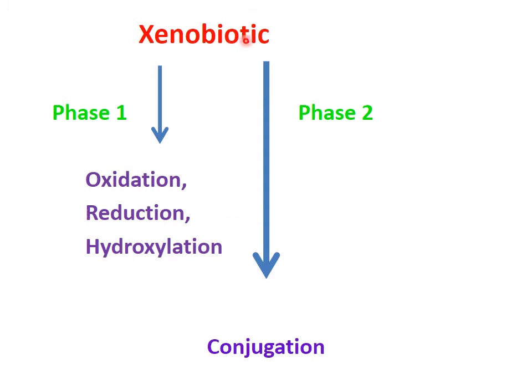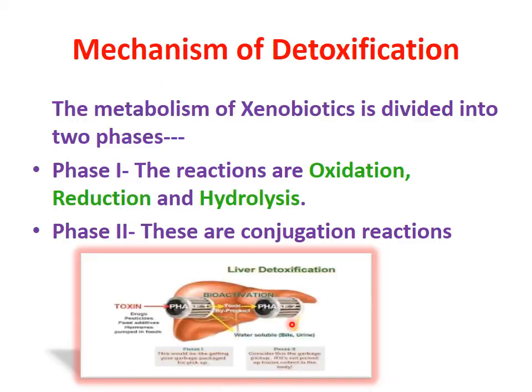Now detoxification of xenobiotic foreign particles occurs in two phases. In phase 1 we have oxidation, reduction and hydroxylation reactions, whereas in phase 2 we have only conjugation.